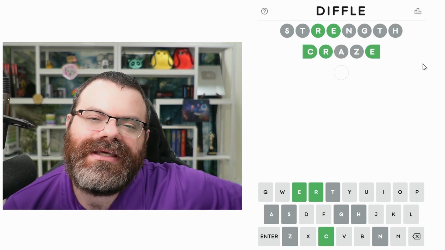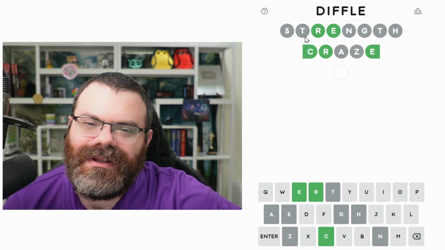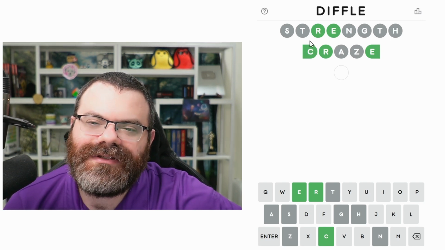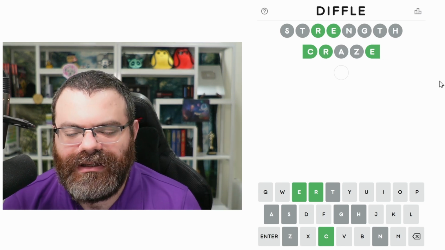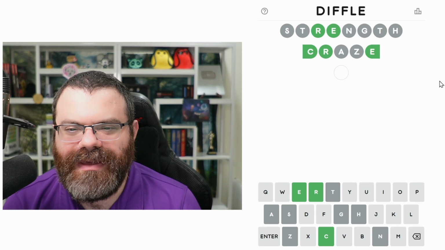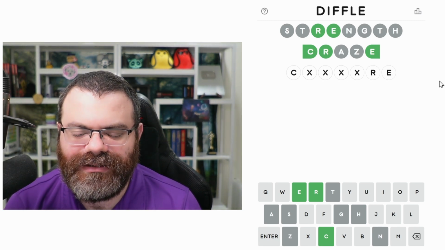Okay, so these little symbols here with the edges mean because I guessed C first, it's willing to tell me that C is indeed the first letter. I guessed E last, E is indeed the last letter. But there's a letter between the C and R because they're not connected. So maybe it's C, something ending in RE. We can use as many letters as we want.